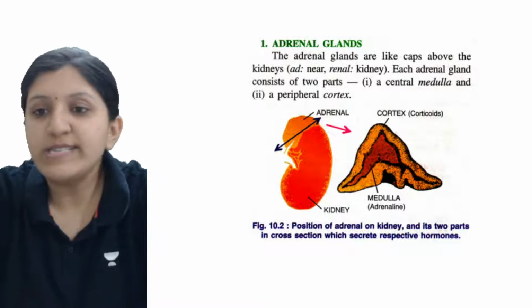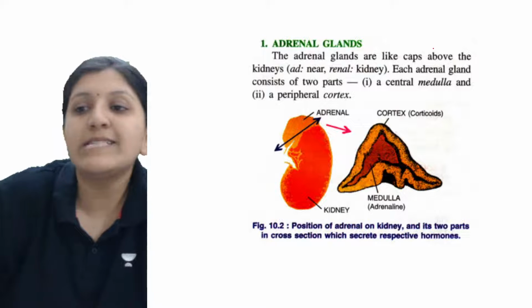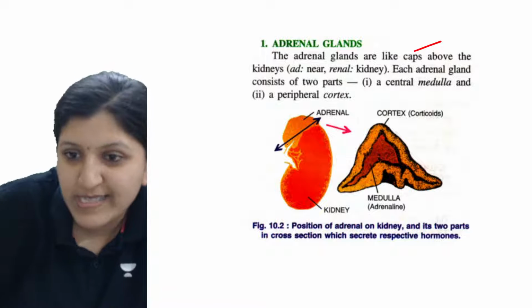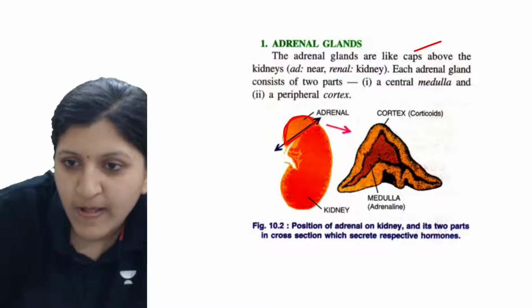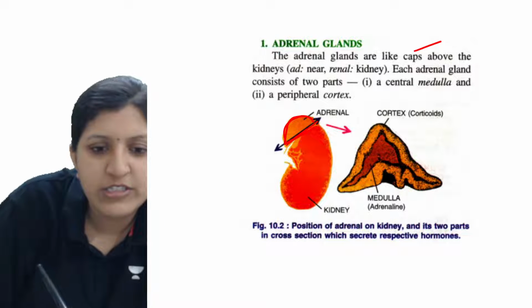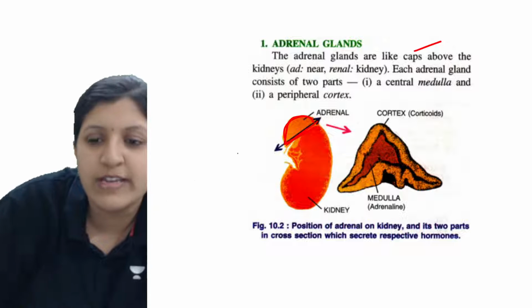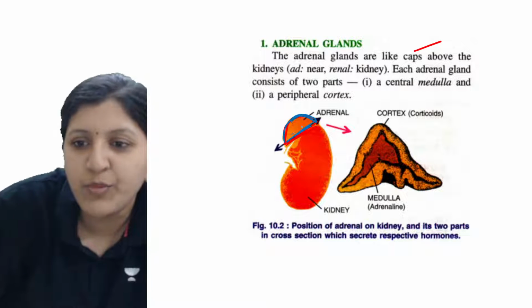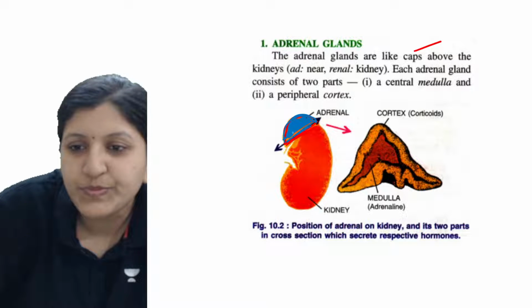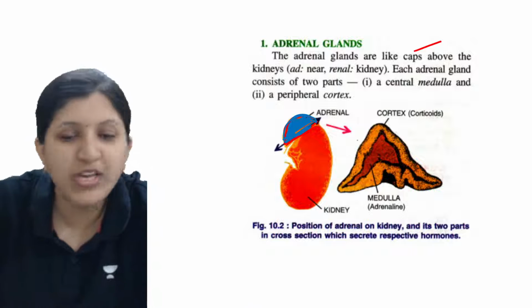Alright, so moving on to the adrenal gland. Adrenal glands are like caps. You see this cap, this cap-like structure. Maybe I can change it to a different color so that you can differentiate, because the kidney is already red in color. So this cap-like structure you see here.